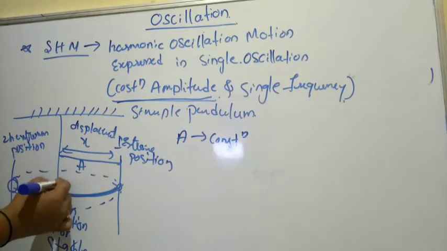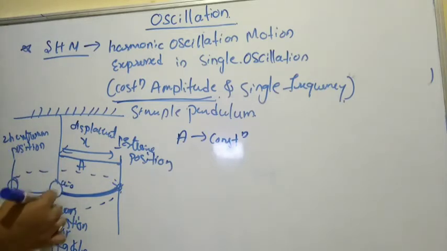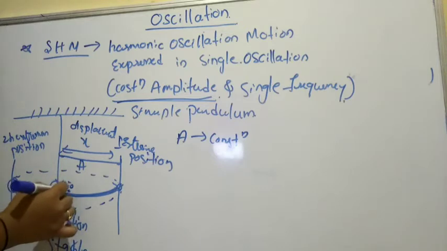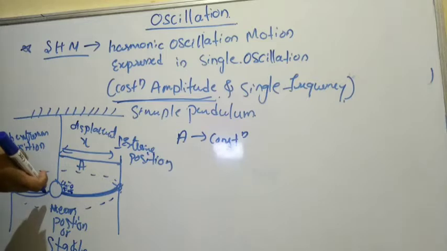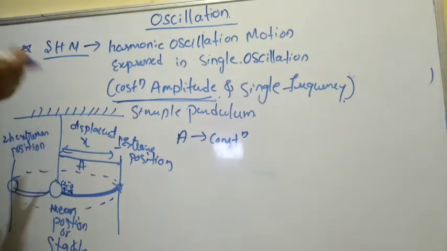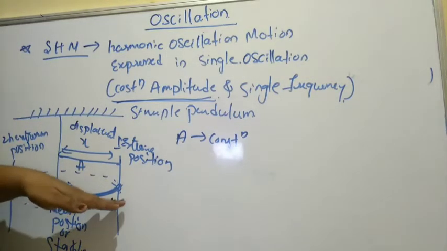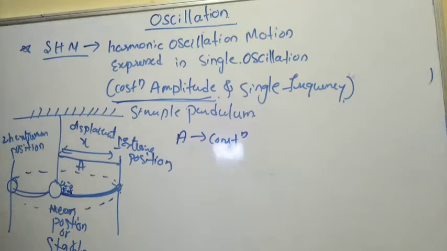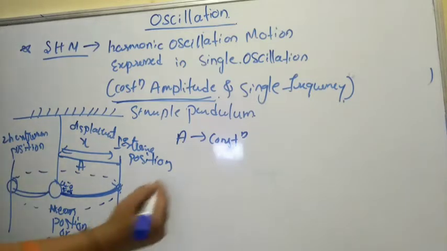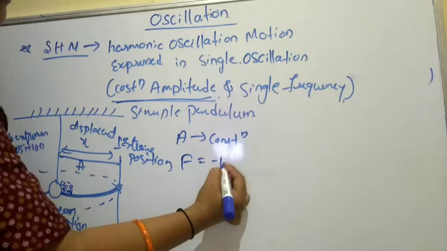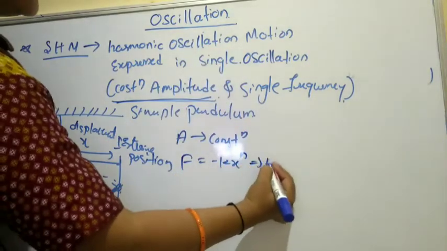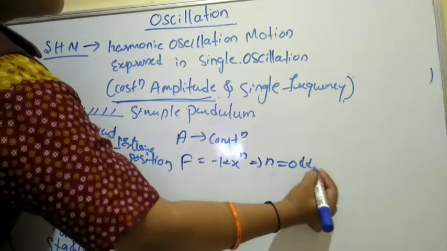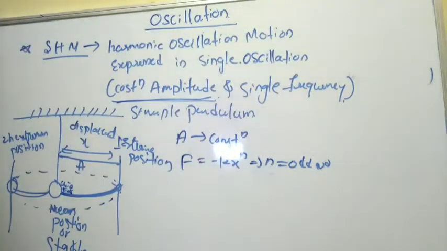Here the acceleration will be 0 at the mean position. Obviously force will be 0. What is this force? The force which is acting on the body, which makes it reach towards the mean position here. That force we have already discussed: F is equal to minus k x raised to n, where n is an odd number.